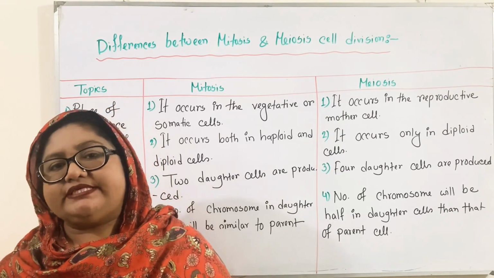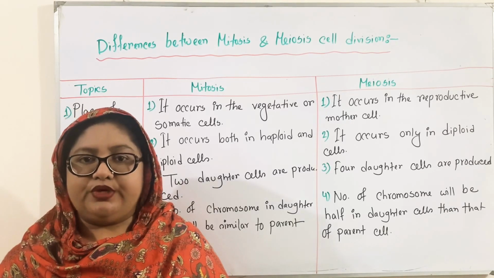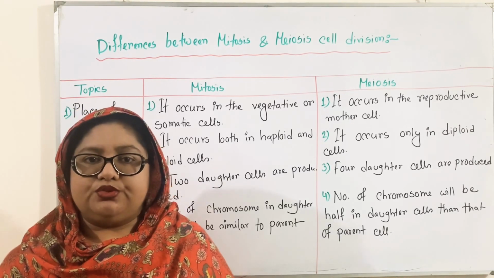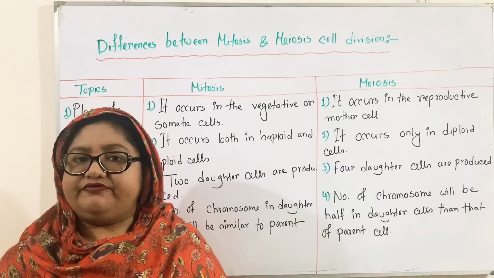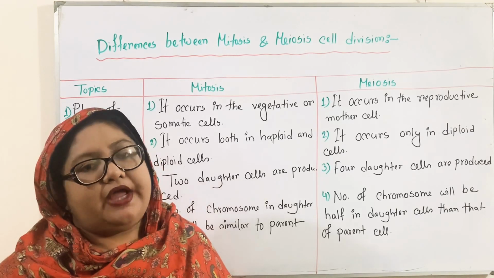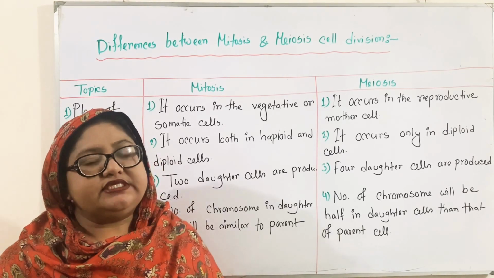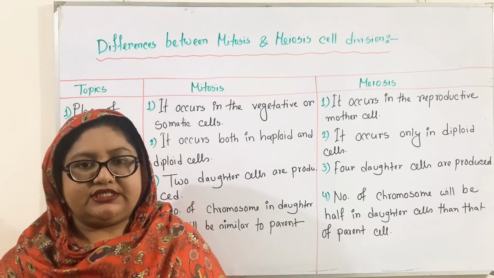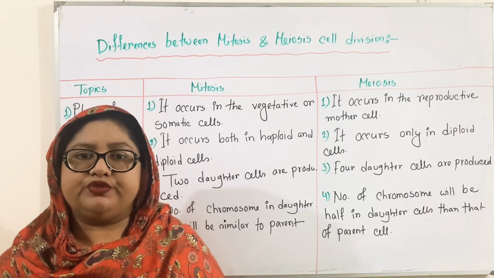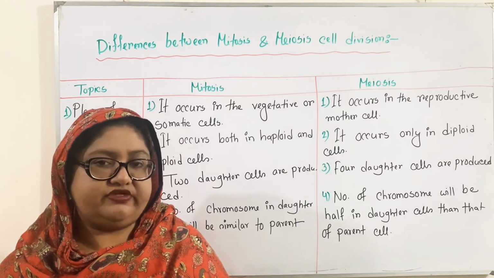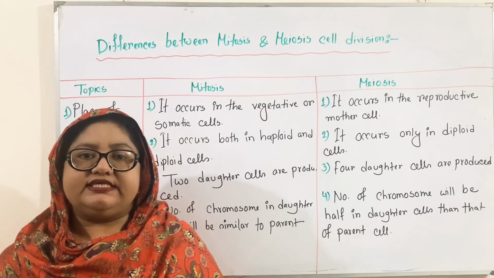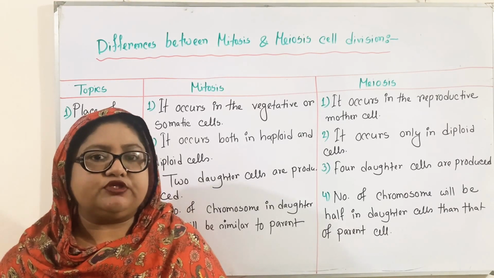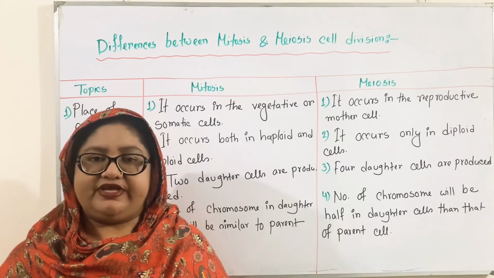Today, I will discuss an important topic from your book, from chapter 2. The name of this chapter is cell division. I will discuss the differences between mitosis and meiosis, the subphases of prophase 1 of meiosis 1 cell division, and the steps of crossing over and its significance.